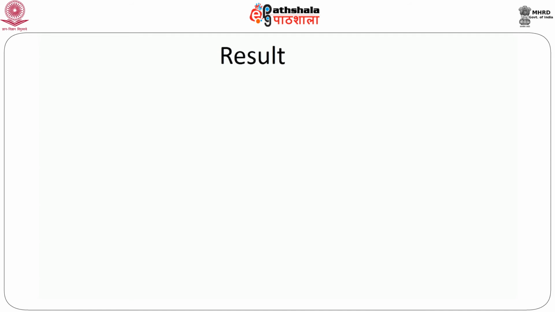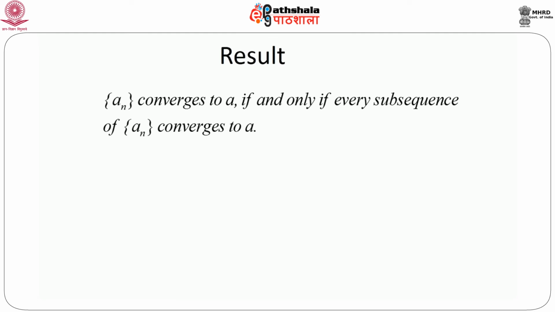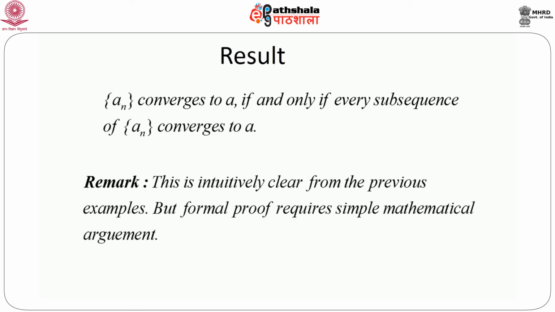So with respect to this observation, one very important result is that an converges to a if and only if every subsequence of an converges to a. Intuitively this is pretty clear, because consider any subsequence, if it converges to the same limit, then naturally the original sequence should converge to the same limit, that is a. On the other hand, if the original sequence converges, then whatever subsequence you create, it should converge to a, in order that an be convergent to a. So this is intuitively pretty clear. I am not going to prove it mathematically, but the proof is very simple, using the definition of limits and a few concepts of mathematical analysis.